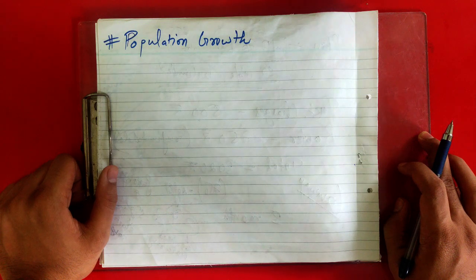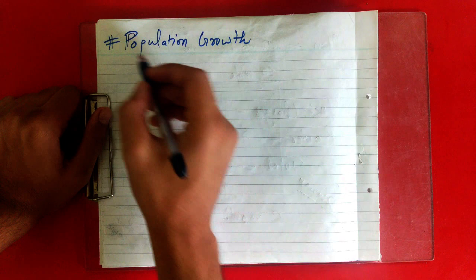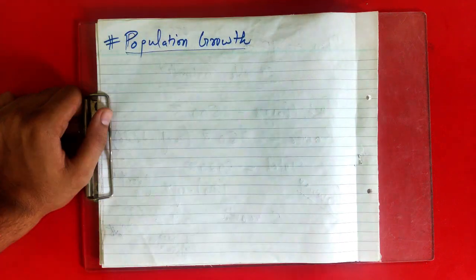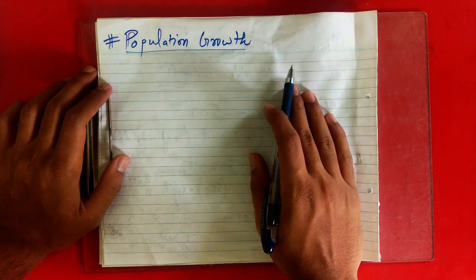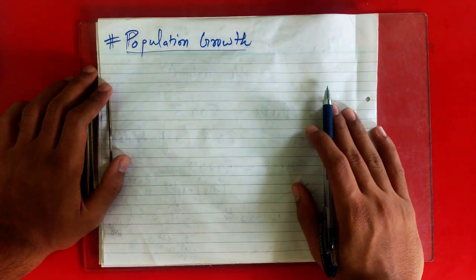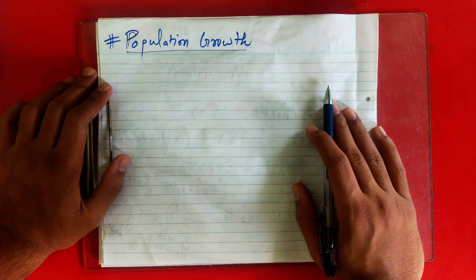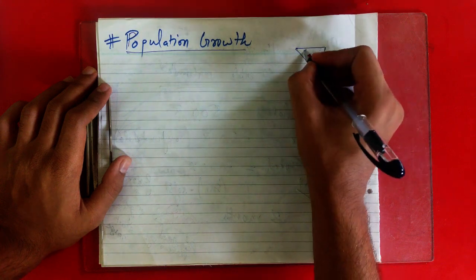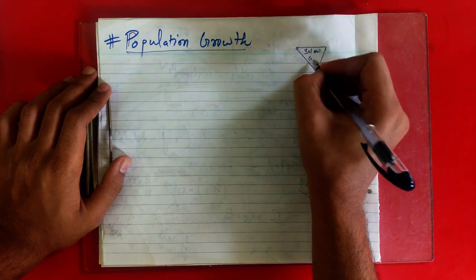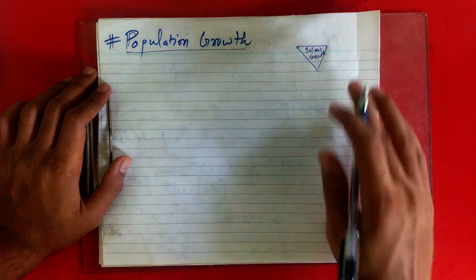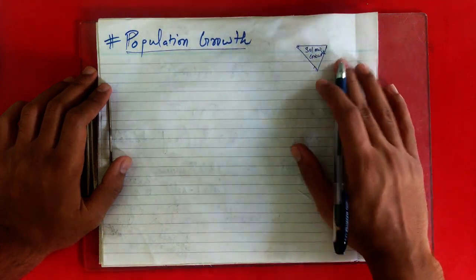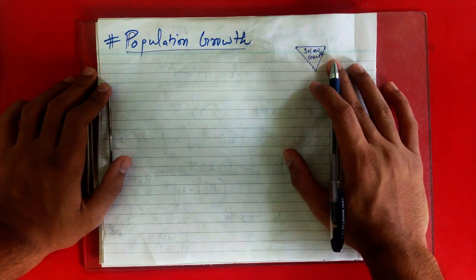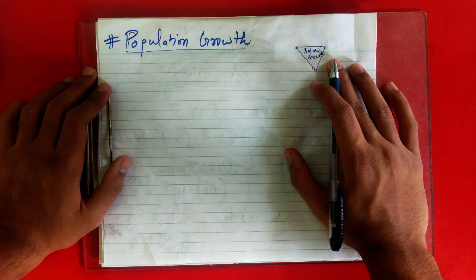So, in this class, I will be adding population growth to our Solow model. Earlier, what have we done? Earlier, we only took one aspect of growth in the Solow model, that was accumulation of capital. And you know, in the Solow growth model, it has three factors. While we are studying one factor, we keep the other factors constant, right?